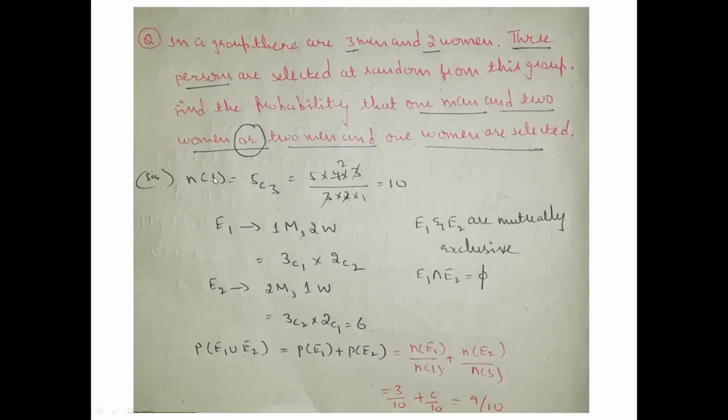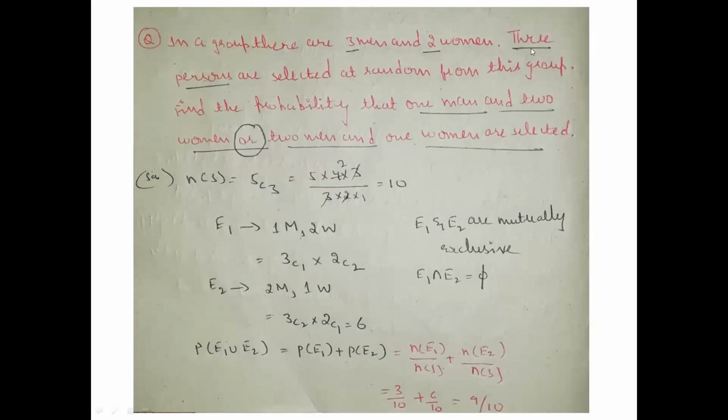See, what is the total sample over here? In a group, there are 3 men and 2 women, isn't it? What is the total group strength? It is 5. What is the formula of nCr? nCr is the formula. The total number of values is 5.